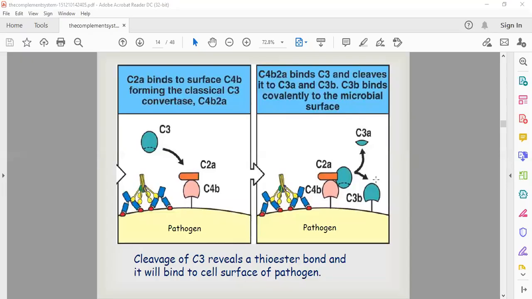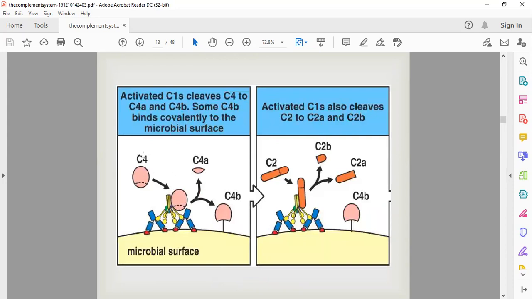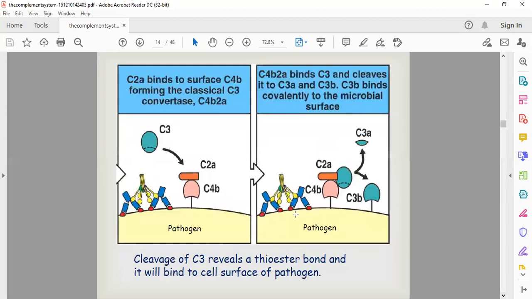Here we can understand it this way: the binding of C1q is followed by the binding of C4, which will cleave the C4 into C4a and C4b. After that, C2 will come, and it will bind to the antigen antibody complex. C2b will be released, and C2a will bind to the C4b complex, making a complex of C4b, C2a. Then C3 will come, and it will be cleaved into C3a and C3b.